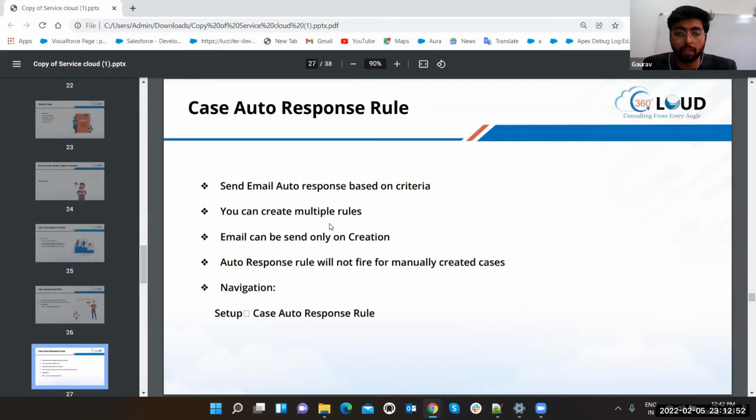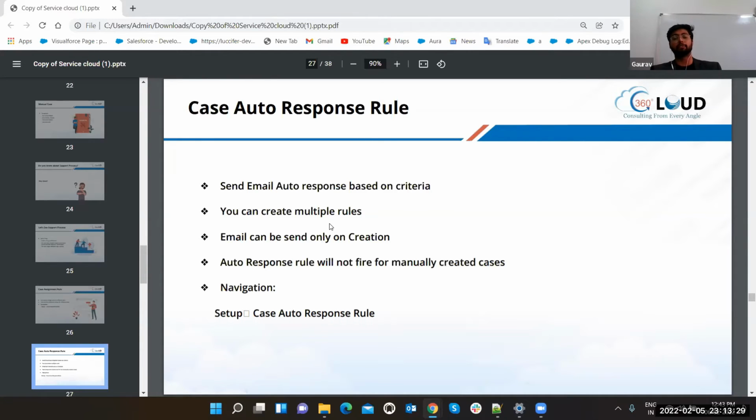Auto response rules. Now, what are auto response rules? Suppose you put a query in the case object, from web to case, from email to case, from anything. Our system gets it and stores it in the case object. Right now, our service agent is not available to reply to you. But the customer always needs to get a reply, and we cannot always keep a customer agent available for 24 hours.